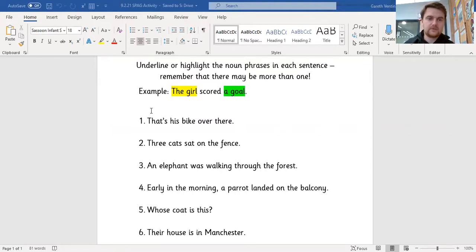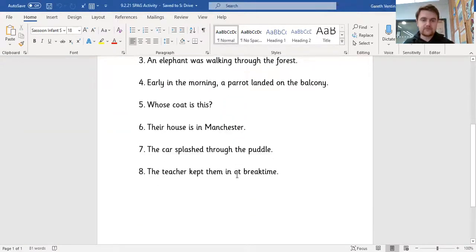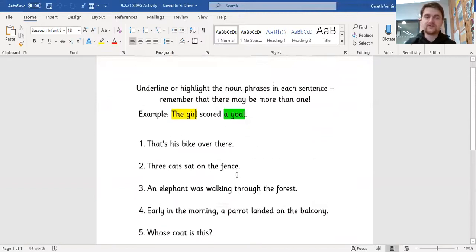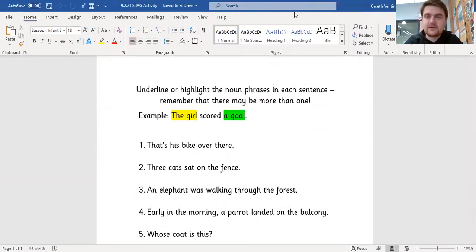If you don't know how to highlight, what you can do is if you highlight a word like that, and then you should in your teams have access to text highlight color. If not, you can just bold it or underline it or just change the color of the font. That's absolutely fine as well. You've got 8 questions. All you need to do is highlight the noun phrases in each sentence.